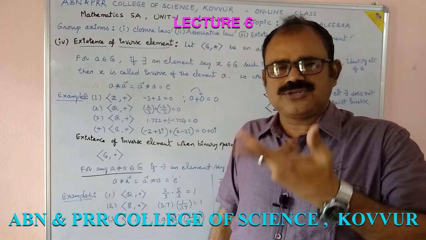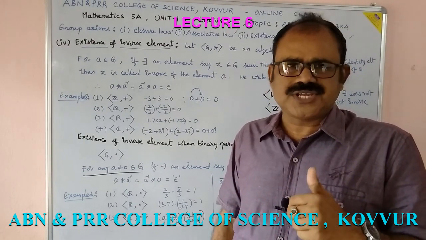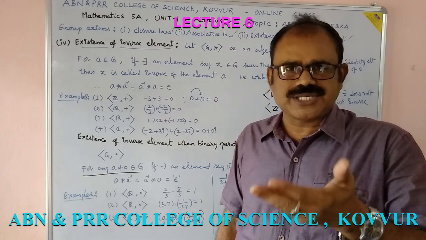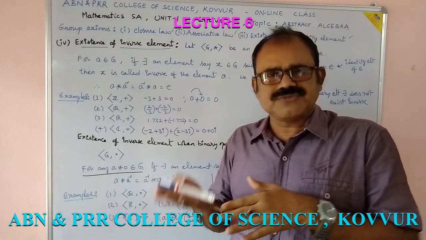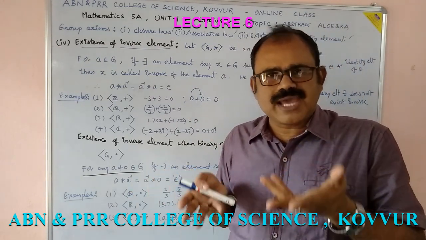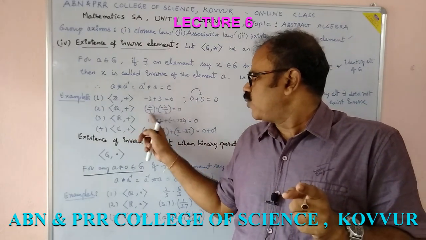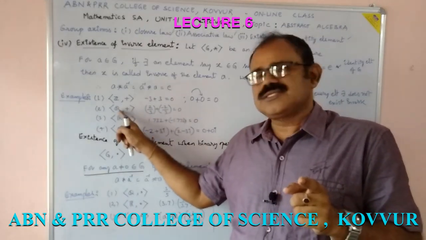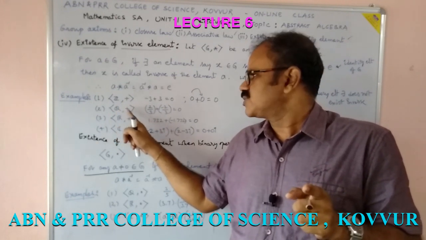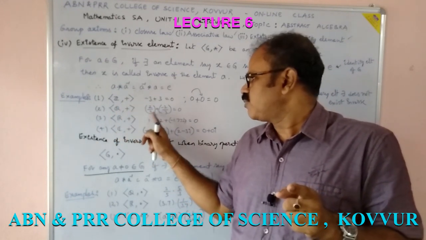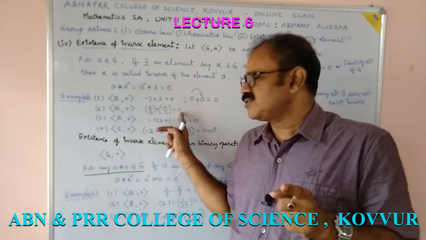Minus 23 by 25 is a rational number, a negative rational number. What is its inverse? Plus 23 by 25. So, for every rational we get an inverse in this set of rationals, the algebraic structure Q plus. For example, 2 by 3 plus minus 2 by 3 is equal to 0.